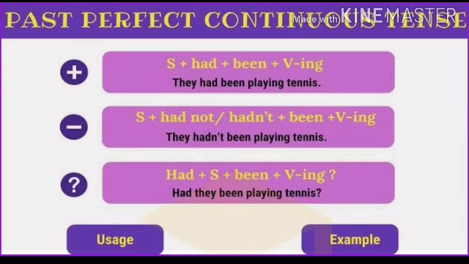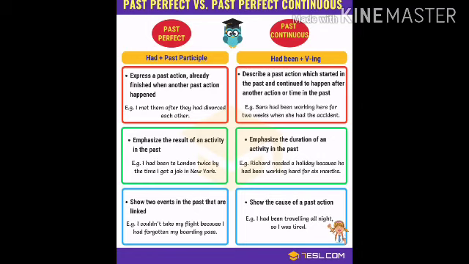And then we have interrogative. Had they been playing tennis? Had plus subject plus been plus V1 plus ing. We are always told that in perfect tenses, third form of the verb is used. But here we are using ing with first form of the verb. The reason being, we already have third form in the structure, which is been. And been is third form of the verb be. I hope it's clear. Let's see its uses.